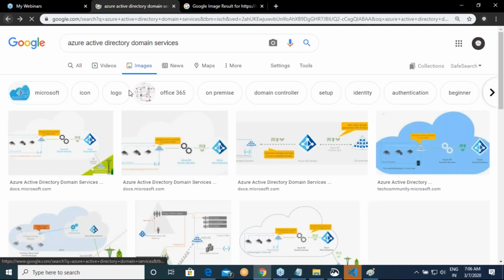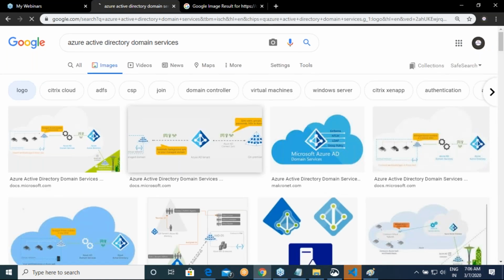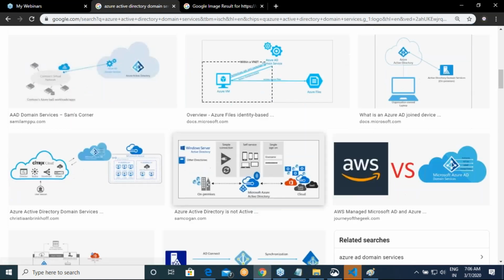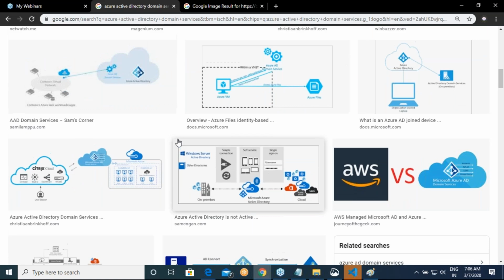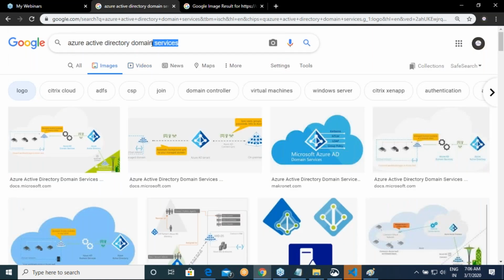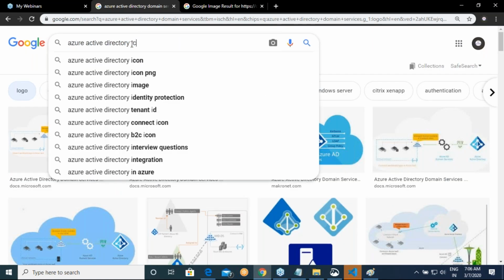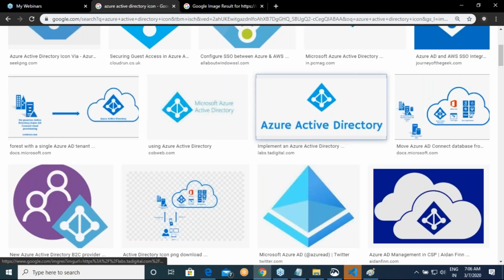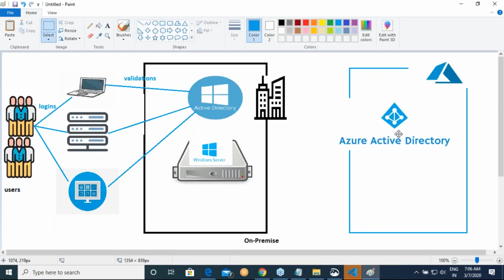Or logo at least? No. Right, then Azure Active Directory. Okay. So on the cloud, you will have your Azure Active Directory, right?